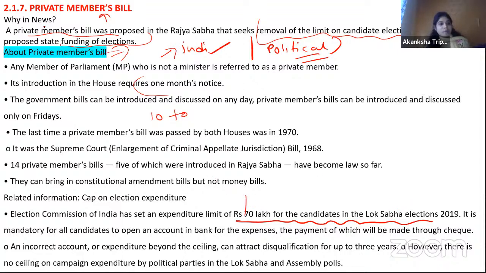Second, they are also talking about to propose state funding for election. मतलब अभी state को बोलो कि वो fund करे election के लिए. Now it should not entirely be based on the candidate or the political party. Generally, they have to raise the fund. And how they are raising the fund? Again, I'm not going to give more details on that. थोड़ा बहुत तुम लोग भी पढ़ लो.